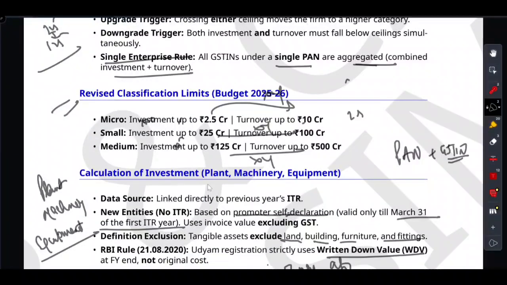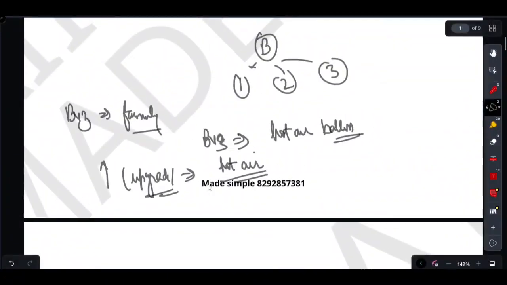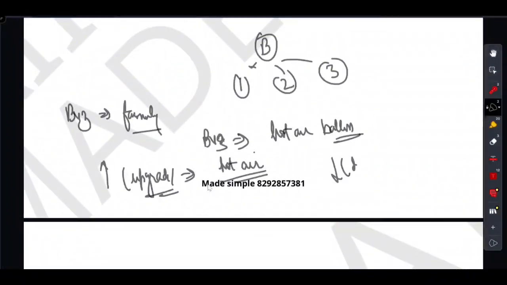And to come down, two possibilities are there. Either you go up or you come down. That is called downgrade. Suppose you want to downgrade. It is much harder to fall. The balloon only descends if you lose both burners. Both your investment and turnover must fall below the ceiling simultaneously to be downgraded.